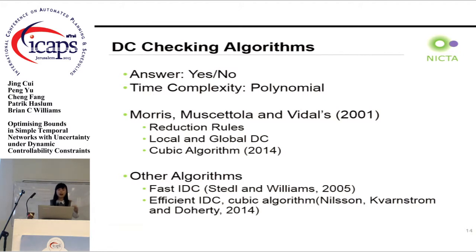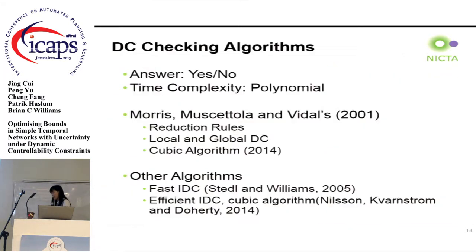And by applying the reduction rules repeatedly until no link in the network has to be tightened anymore, if the network is still consistent, then it is dynamically controllable. And in 2014, they improved this algorithm into a cubic algorithm. There are other methods that can solve the same problem.